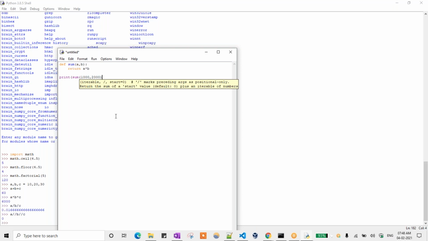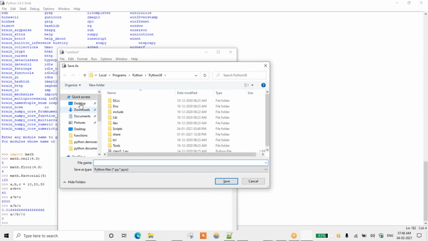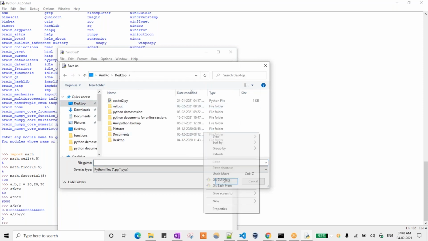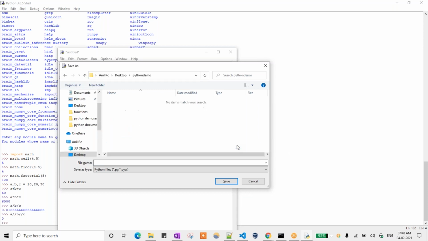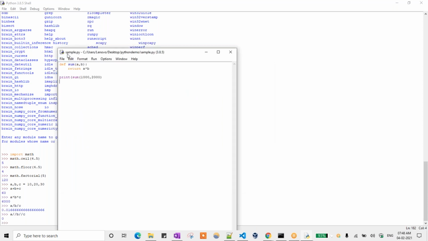Save that file into some other location. I'm saving it to the desktop. Here I'm creating one more folder, Python demo kind of thing, and saving it as sample.py. The extension should be .py. Now that file is saved.